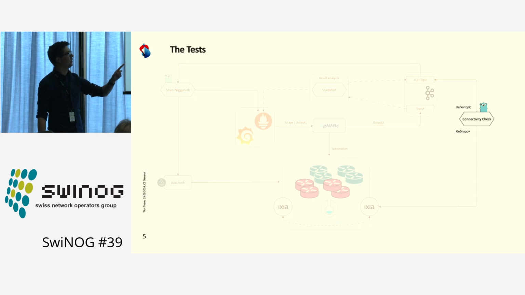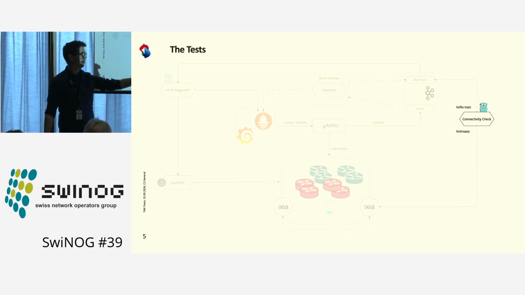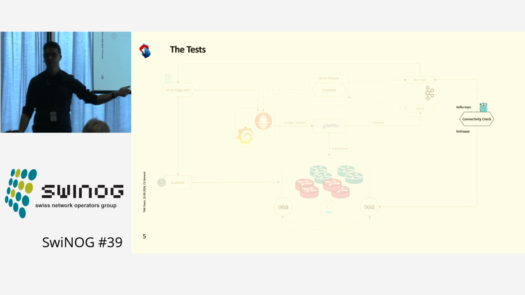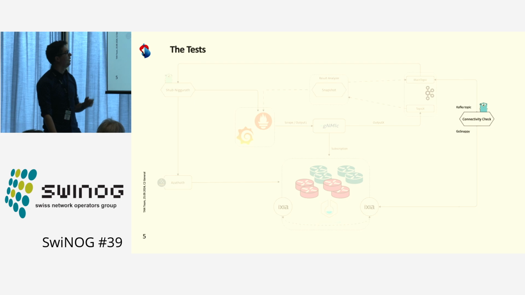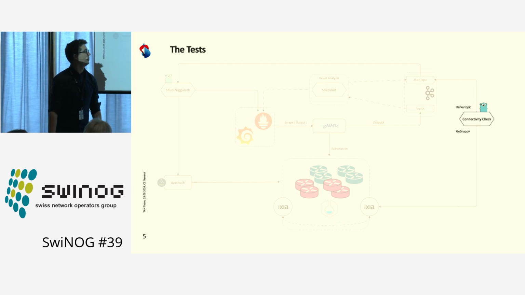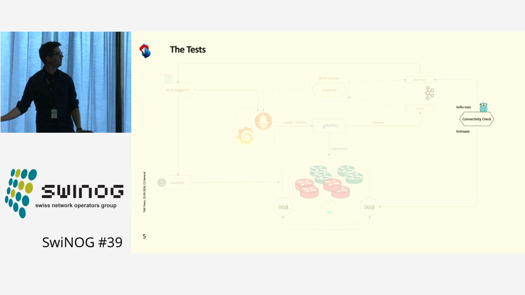What this connectivity check does, it configures the XCRC to send the traffic. It checks if the traffic is flowing, and if the traffic stops flowing for a certain amount of time, which is 3 seconds, it will publish a Kafka topic that the flow is stopped.